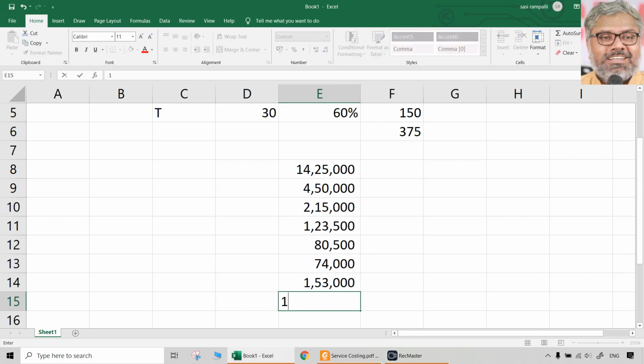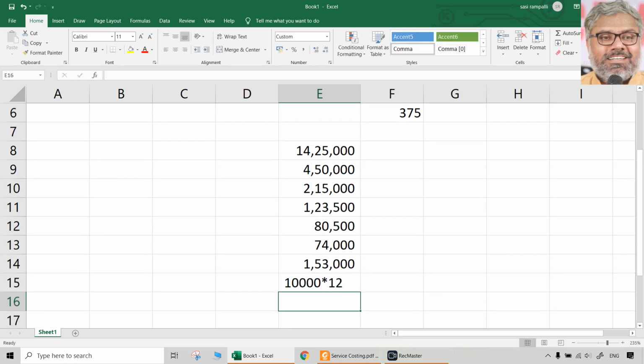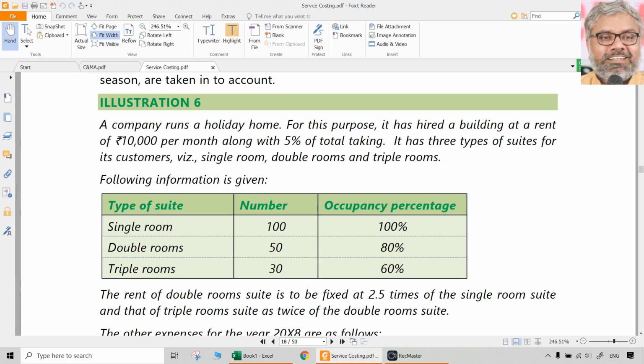So 10,000 per month means annually 1,20,000 fixed rent. Variable rent we don't know because we don't know how much is the revenue. Takings is nothing but revenue, sales, whatever we call it, gross receipts. Depending upon industries, different names may be used, but the meaning is important. So this variable rent is based on the revenue, which we don't know. We have to come to that later.